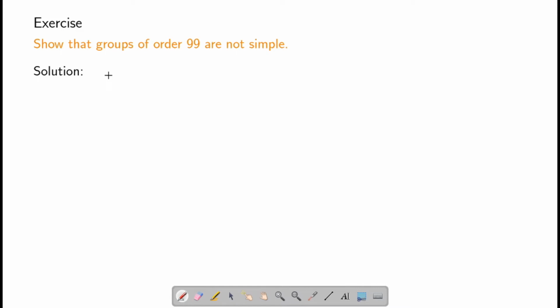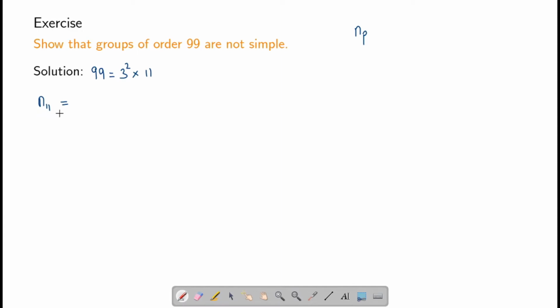Now let us consider groups of order 99. Notice that 99 is equal to 3 square times 11. So if we look at the number of 11 Sylow subgroups, let us denote it by n11. This is a notation which we will use very often. We will write np to be the number of p Sylow subgroups.